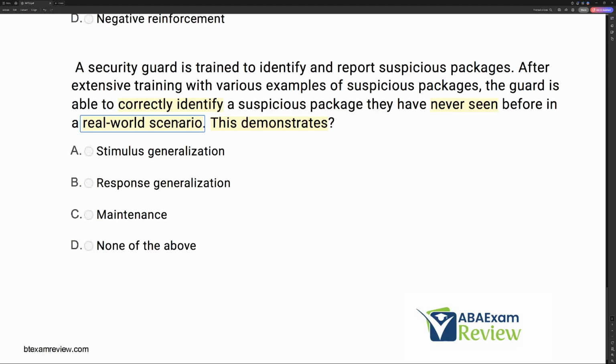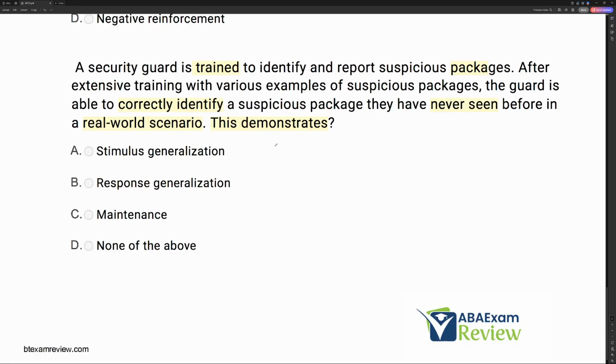Immediately, you should be thinking generalization, right? Because they were taught to identify and report these packages. And using all these examples, they can now go into the real world and use that same skill of identifying packages, even on packages they haven't seen.